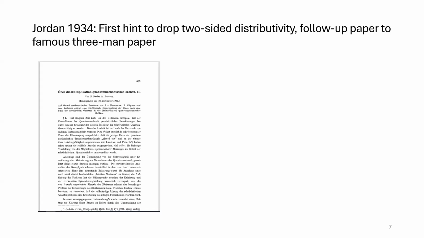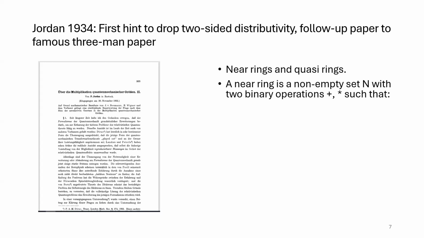Already in a paper from 1934, a follow-up paper to the paper he wrote with von Neumann and Wigner, he noticed that one can also not deduce the bilinearity of the multiplication of observables from the axioms he used at that time. And that's why he, from 1950 to 1952, turned to near rings and quasi rings. I will just briefly describe what the near ring is. The near ring is a non-empty set with 2 operations.